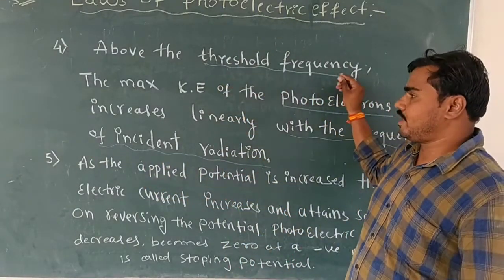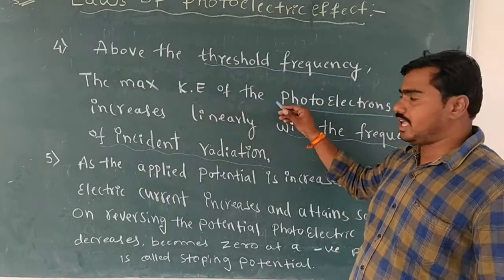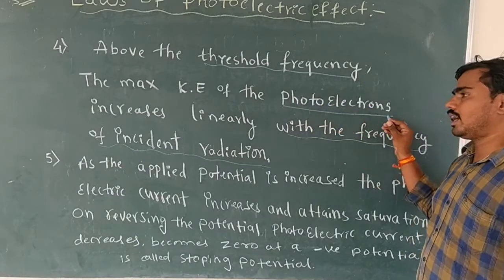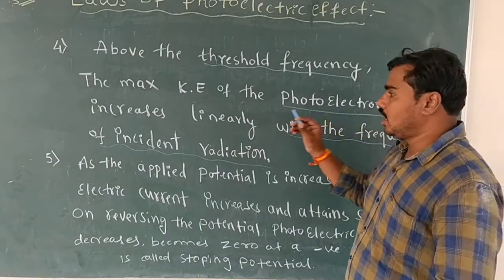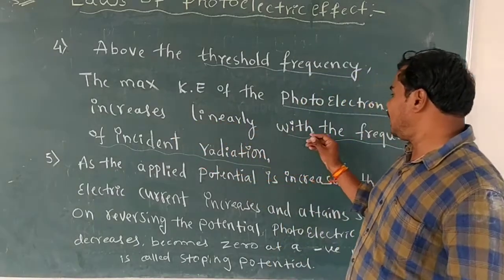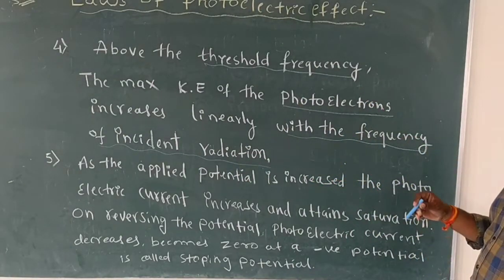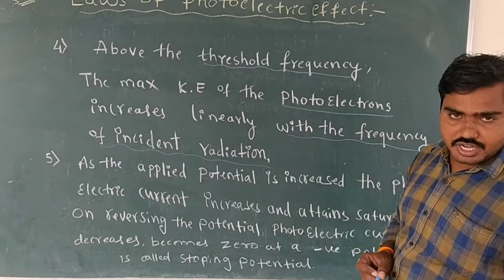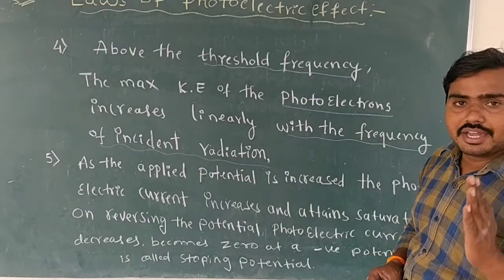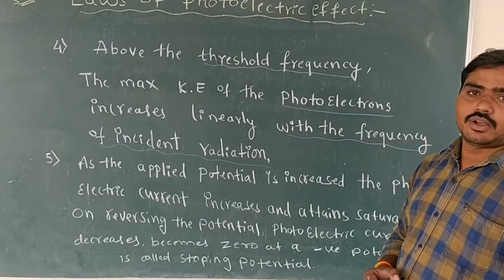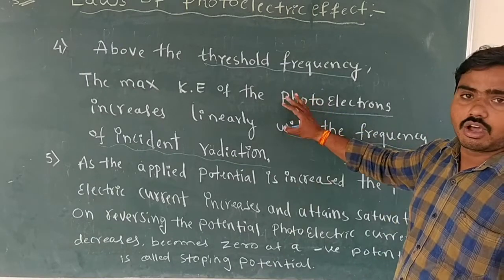When the frequency of incident radiation increases, the kinetic energy of the liberated electrons also increases. That is the fourth law.